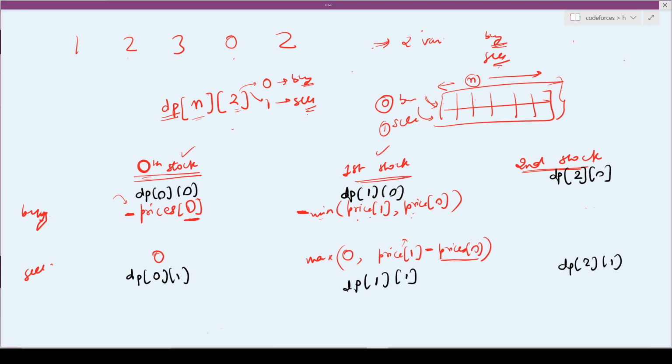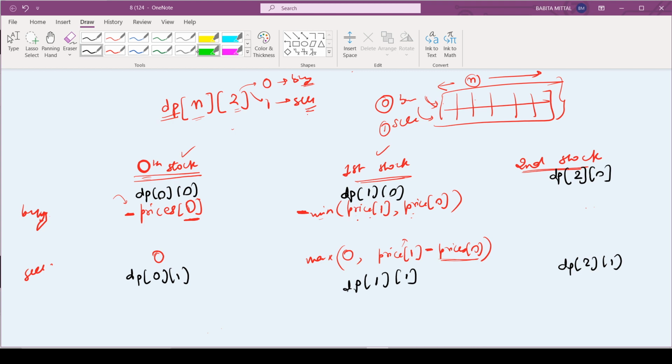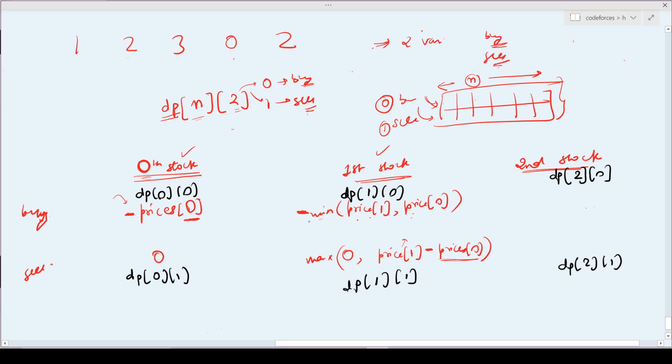So let me choose this color. So for dp of 2, either I said that I will not buy the stock at all. So the maximum profit up till now, what I can obtain by not buying the stock up till now is the last stock which I bought, which means dp of 1 comma 0, because it is the maximum profit which I can obtain by not buying the stock on the second day. But it will also show that up till now what maximum profit I can obtain.